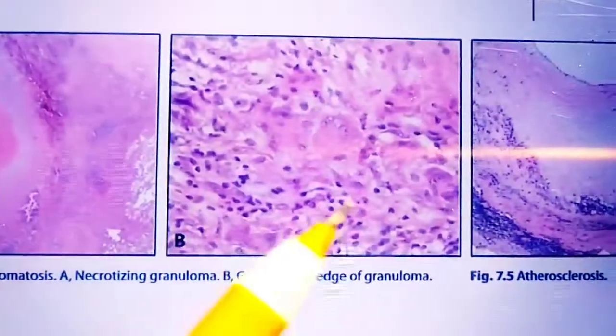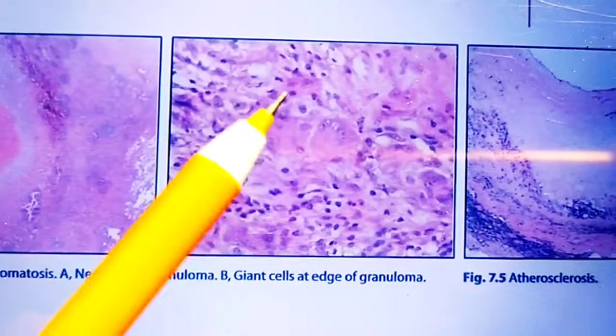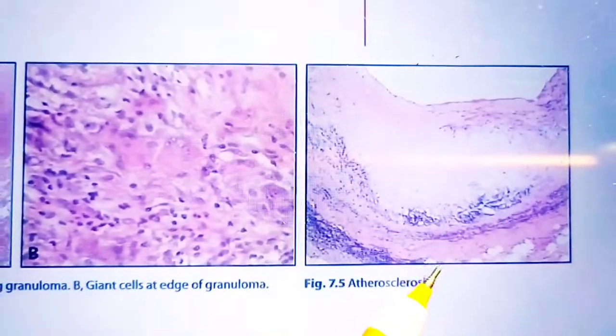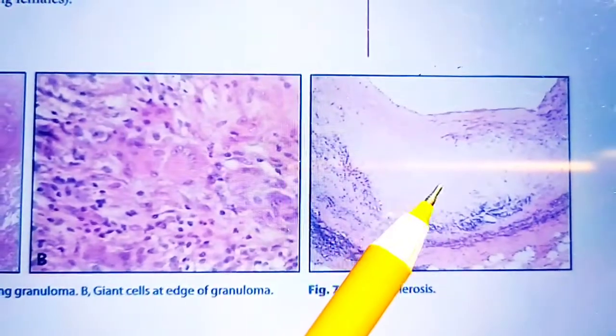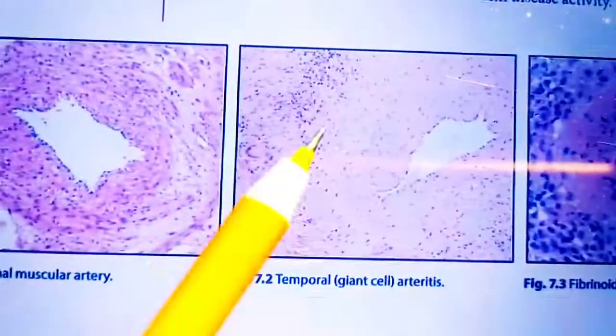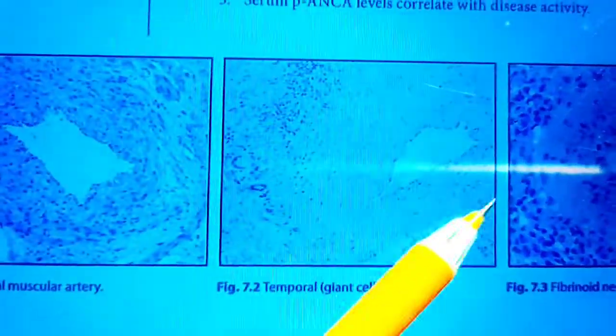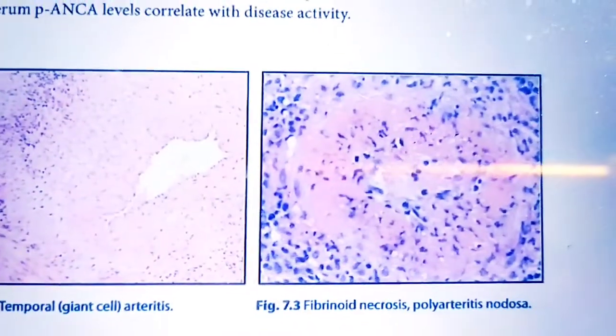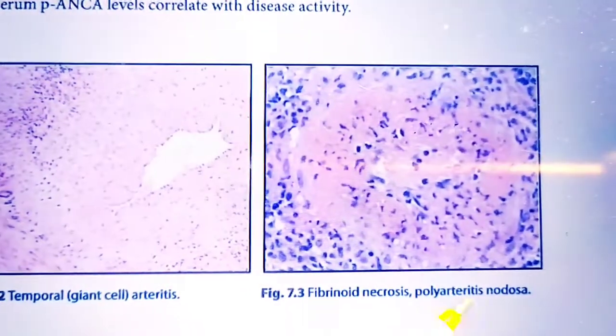You can see here necrotizing granuloma, giant cell involvement, and this one is atherosclerosis. This is the normal muscular artery. This is temporal giant cell arteritis, and this one is the fibrinoid necrosis of polyarteritis nodosa.